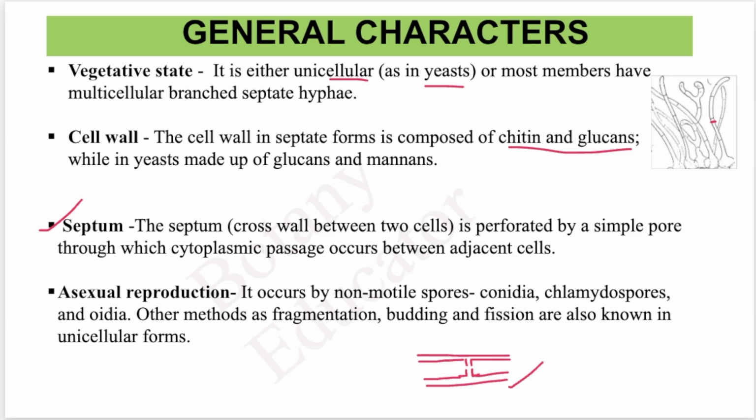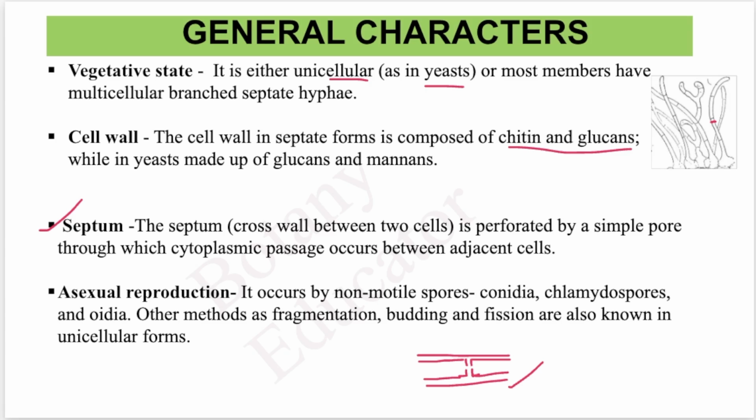Remember the difference between yeast and the higher members: only yeast is the simplest unicellular form, while all the higher members are multicellular, branched and septate, with a simple pore for the cytoplasmic passage.